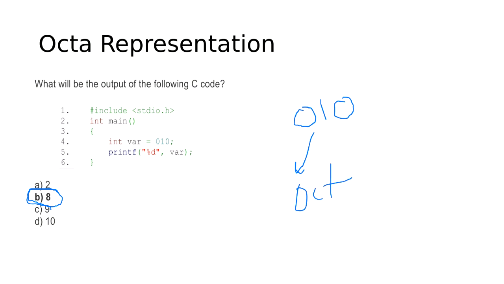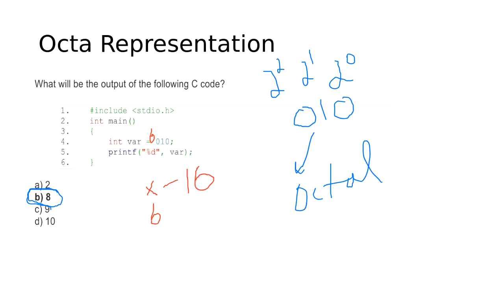We discussed the binary representation. In binary, we say this is 2 raised to the power 0, this is 2 raised to the power 1, and this is 2 raised to the power 2. But if I want to give a binary value, I will use something like b. So b means binary. For hexadecimal, which is raised to the power 16, we use the sign x. X is hexadecimal, it means raised to the power 16. And b for binary means raised to the power 2.